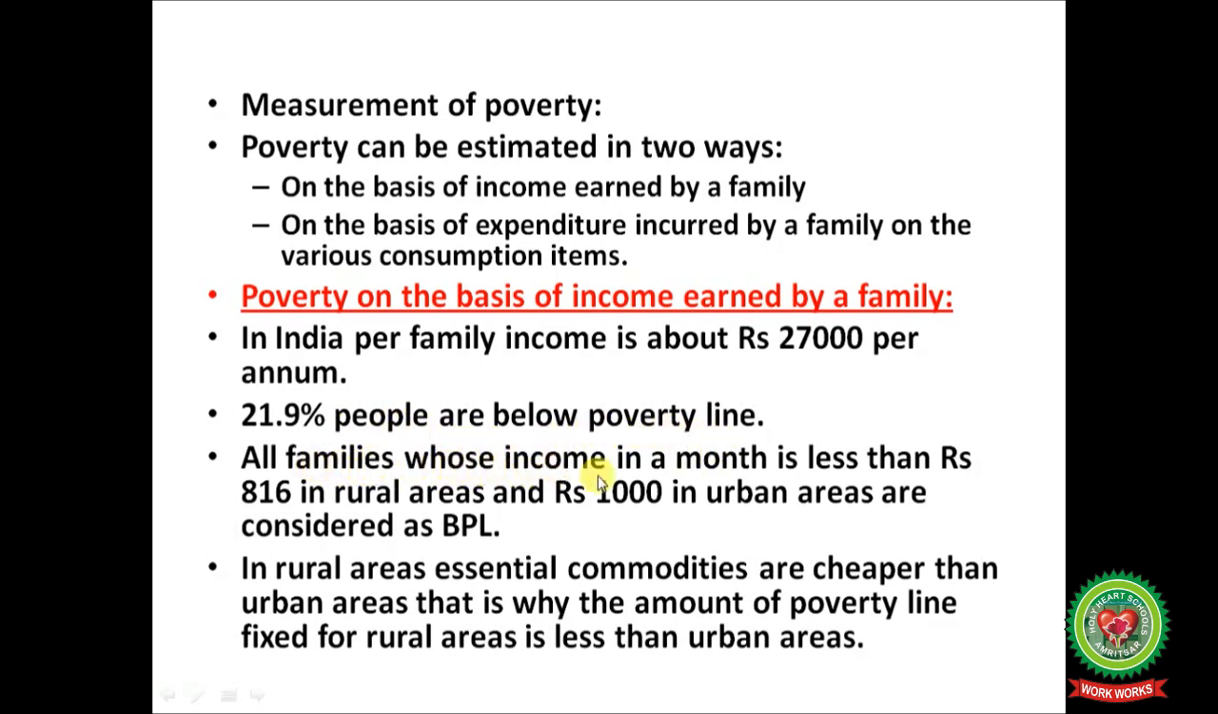All families whose income in a month is less than rupees 816 in rural areas and rupees 1000 in urban areas are considered as BPL, means below poverty line. In rural areas, essential commodities are cheaper than urban areas. That is why the amount of poverty line fixed for rural areas is less than urban areas. In Bihar side, you can see the yellow boards outside the houses, those who are below poverty line.